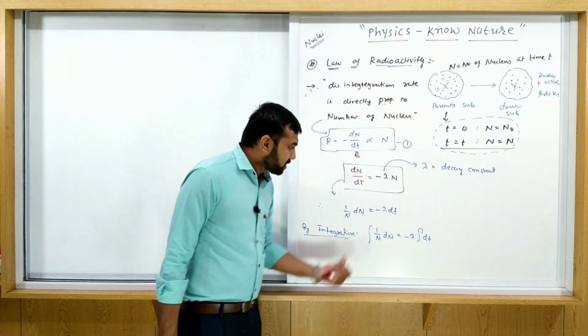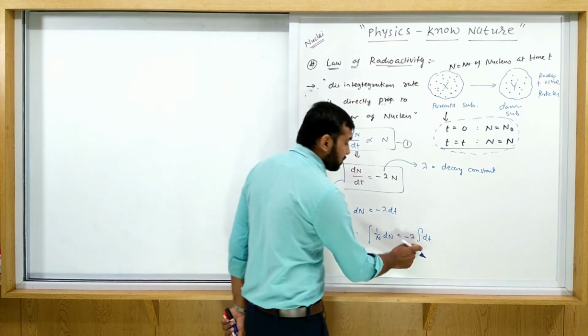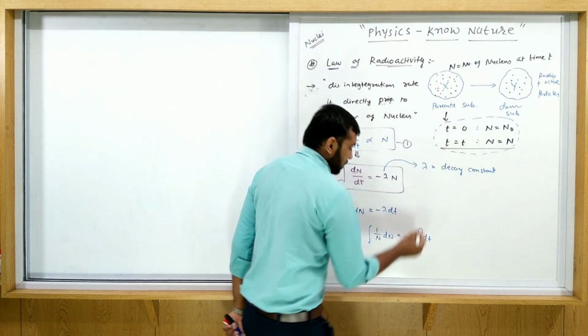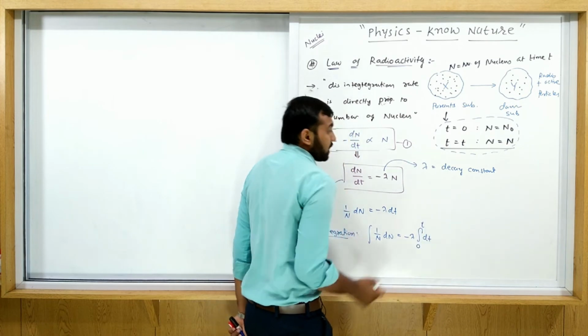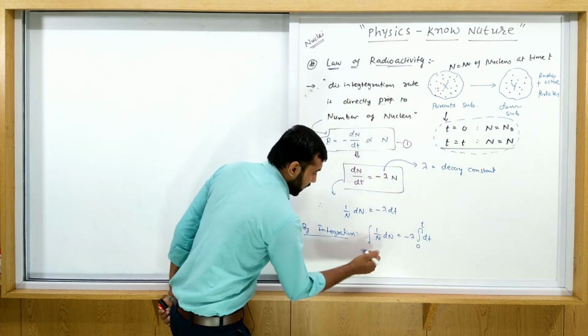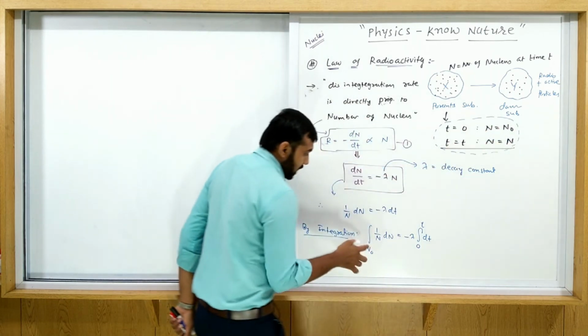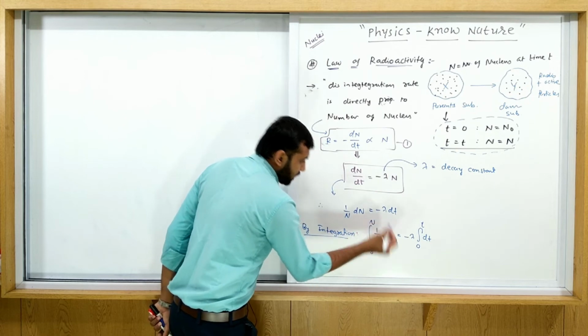Lambda is constant, so take it out of the integration. Now what are the limits? t goes from 0 to t. When t is 0, N equals N0. When t equals t, N equals N.